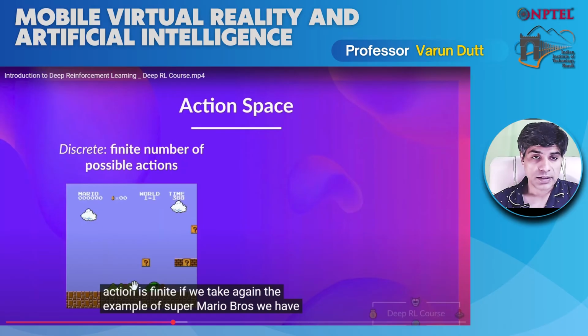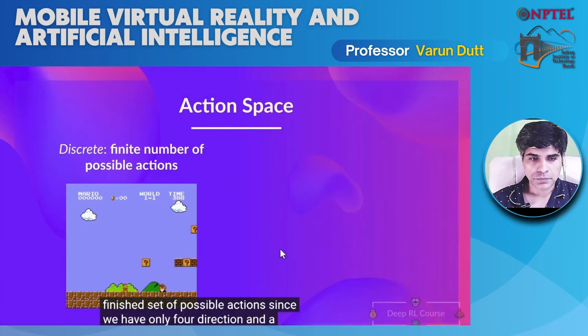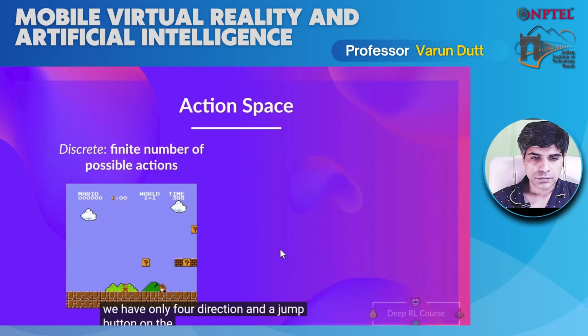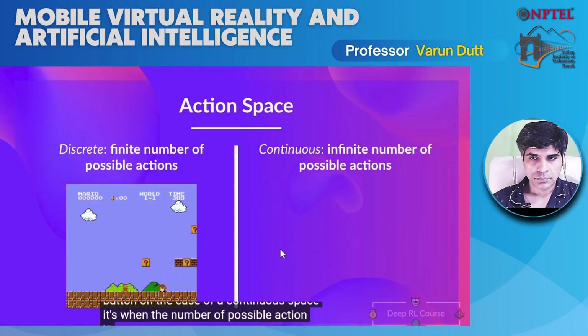Whereas an infinite number of possible actions could be like a driving situation, where there can be an infinite number of angles a vehicle can be turned while the person drives. In Mario, we have a finite set of possible actions since we have only 4 directions and a jump button. In the case of a continuous space, the number of possible actions is infinite.